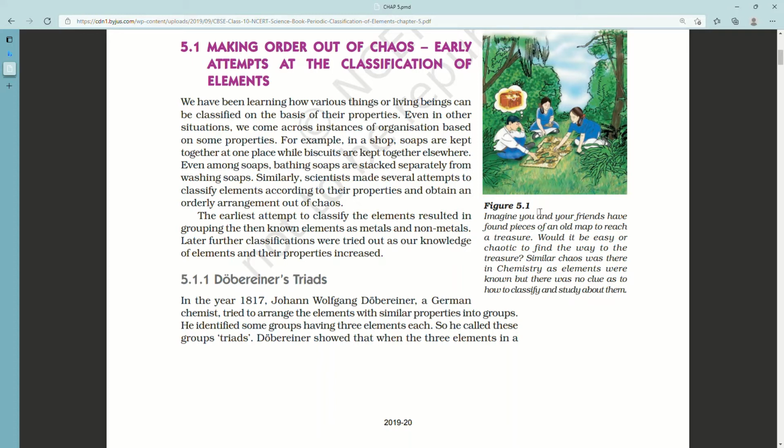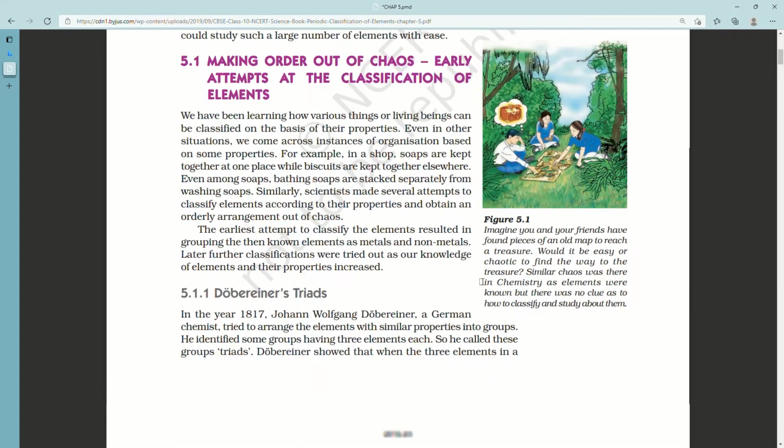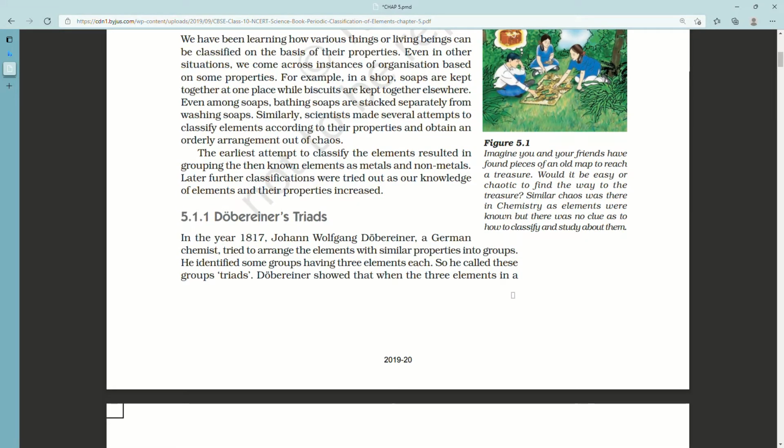The earliest attempt to classify the elements resulted in grouping the then known elements as metals and non-metals. Only the elements which were known at that time. Later, further classifications were tried out as our knowledge of elements and their properties increased.